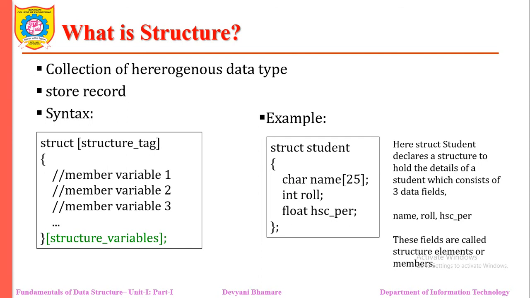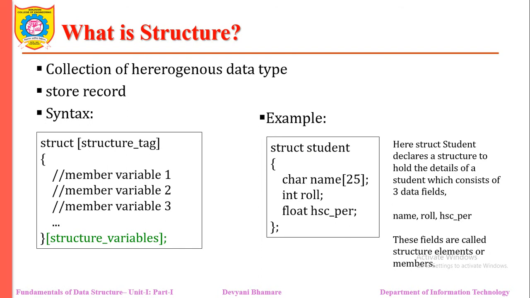While we're declaring the structure template, we need to remember that this template must be terminated with a semicolon. The entire definition is considered as a statement. That means each member is declared independently for its name and type in a separate statement inside the template. Here we have declared all these members, and the structure template is ended by that semicolon. Whatever name we give that structure can be used to declare structure variables later in our program. Here we have simply created the template.